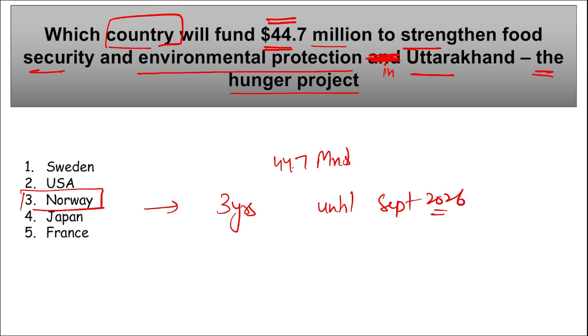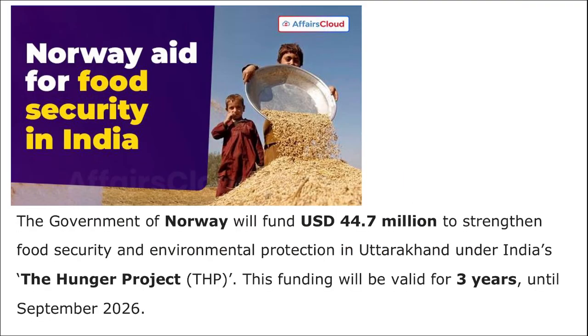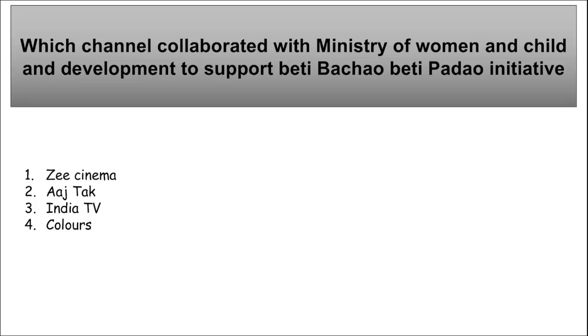And then remember, this project will strengthen the political leadership as well as women participation as well as Gram Panchayat, so that capacity building training can also be done there and it can encourage people to develop their particular sector for food security. Correct? So remember, it is Norway that will be providing this $44.7 million to strengthen food security and environmental protection in Uttarakhand under the Hunger Project. Correct? So Norway.